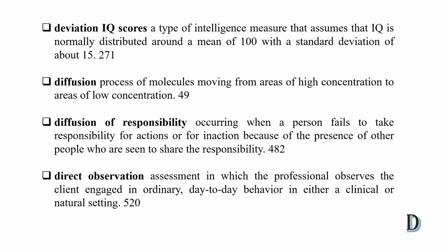So what is deviation IQ? Deviation IQ is a type of intelligence measure that assumes IQ is normally distributed around a mean. Its mean is 100 and standard deviation is 15. So this question is asked in the NET. Deviation IQ mean is 100 and standard deviation is 15.